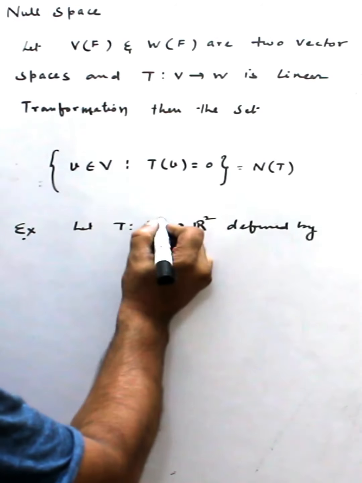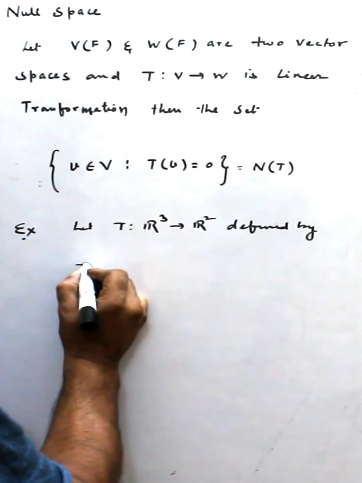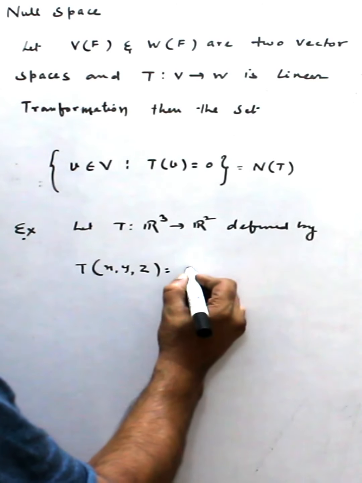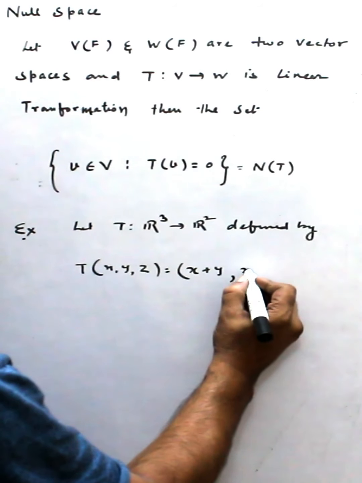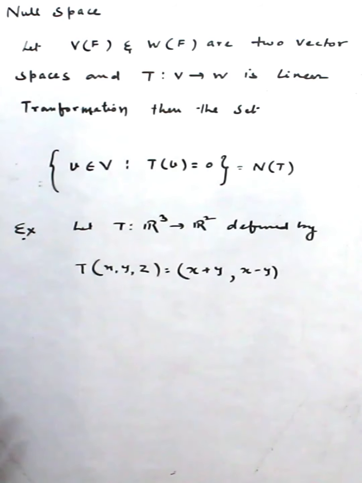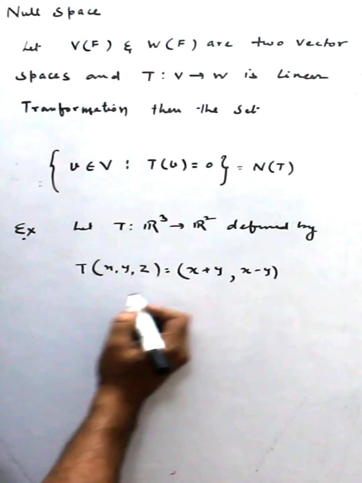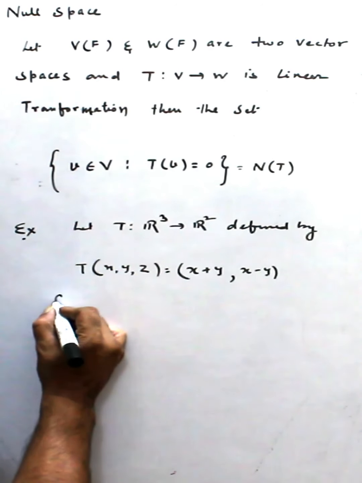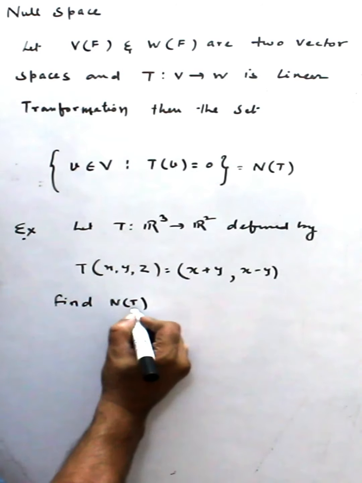Other thing, if I change, suppose I make this R3 and T is defined by T(x, y, z) equal to (x plus y, x minus y). Suppose this is the definition. Now what happened? Our question is find N(T).